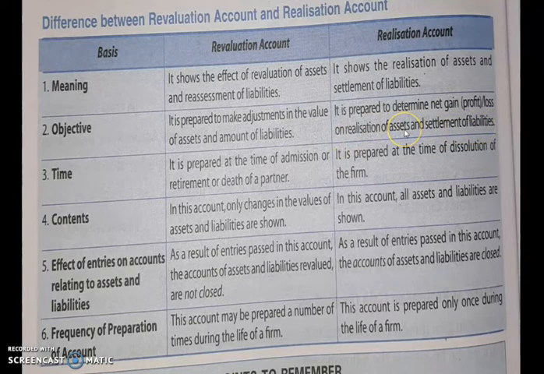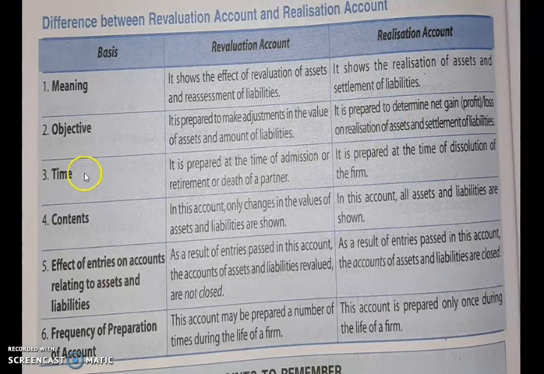So when you close a business, if you are having any profit or loss, that you will get after realizing the assets and after settling the liabilities, whatever gain or profit or loss it is will be determined through this realization account.